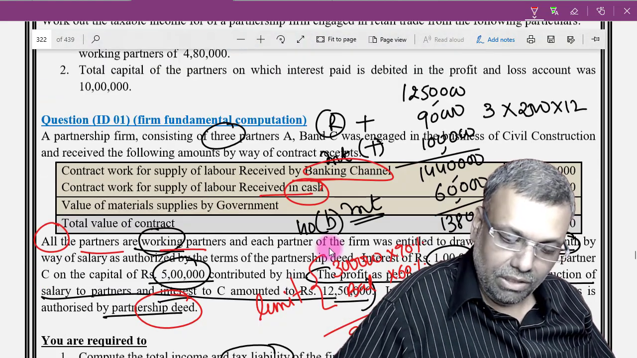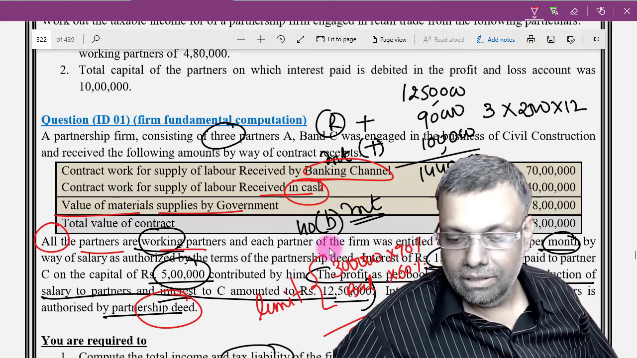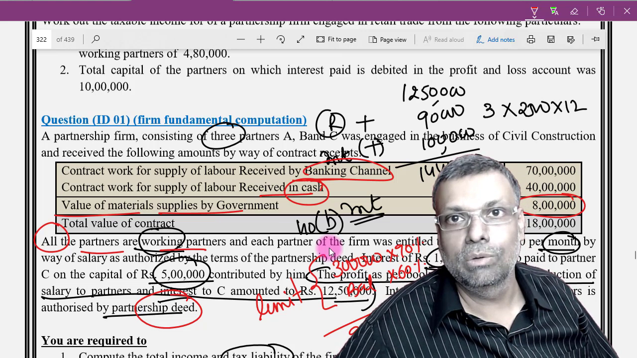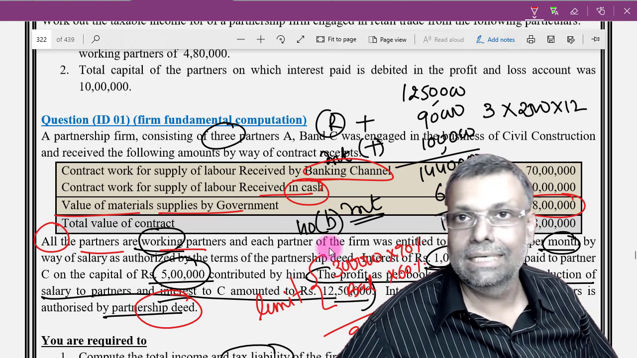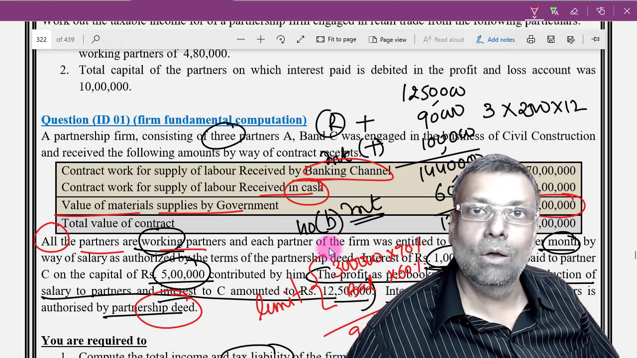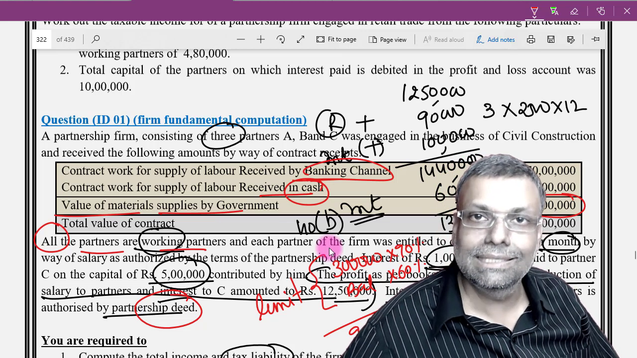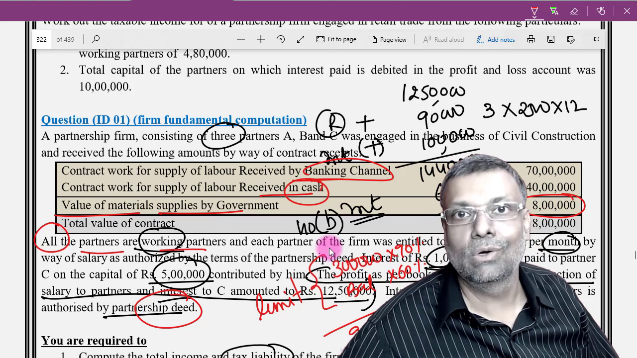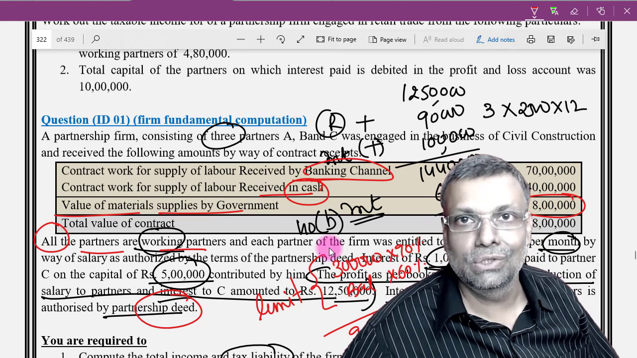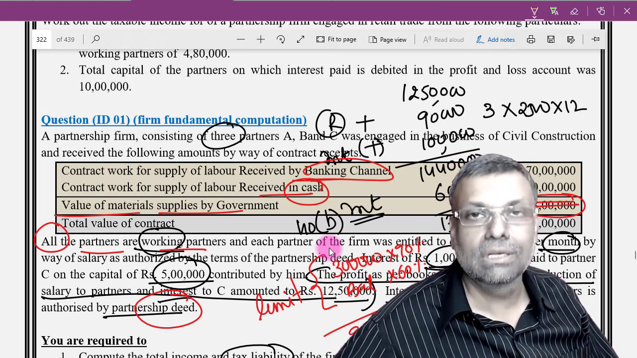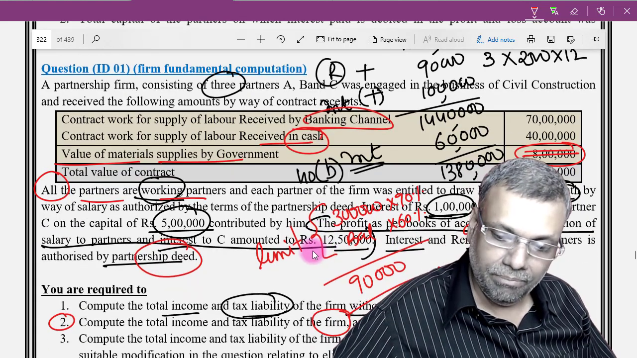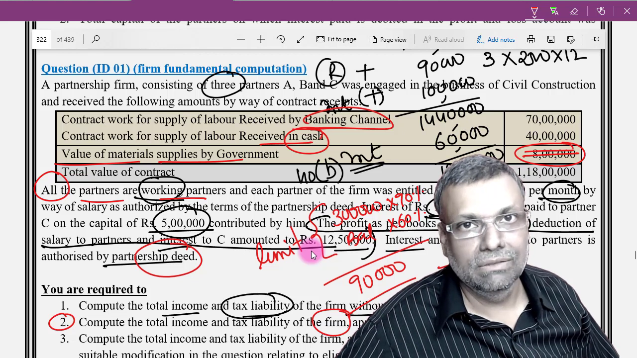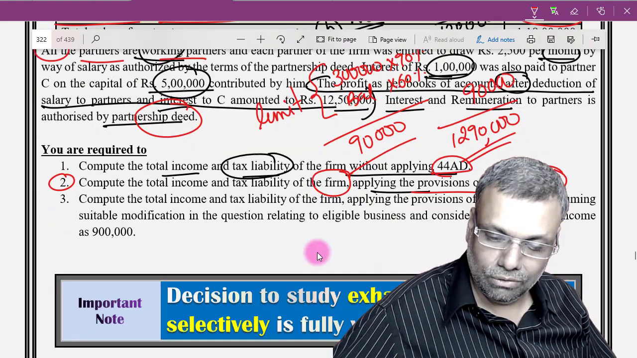See this particular point, value of material supplied by the government. The value of material supplied by the government is never the turnover, because that is not a turnover which you have done. Maybe you are a contractor and the material is supplied outright by the government at the site, so it will never be regarded as your turnover. It is not your sales, it is not your remuneration, and therefore this 8 lakh rupees will not come for the purpose of any presumptive taxation. Secondly, you are within the limit of section 44AD also, so that is okay.